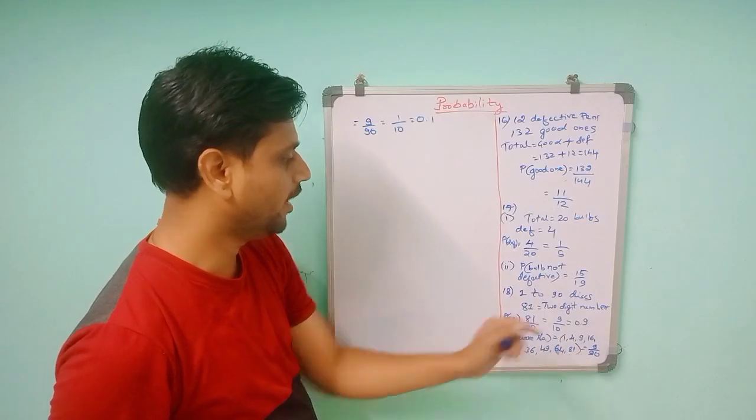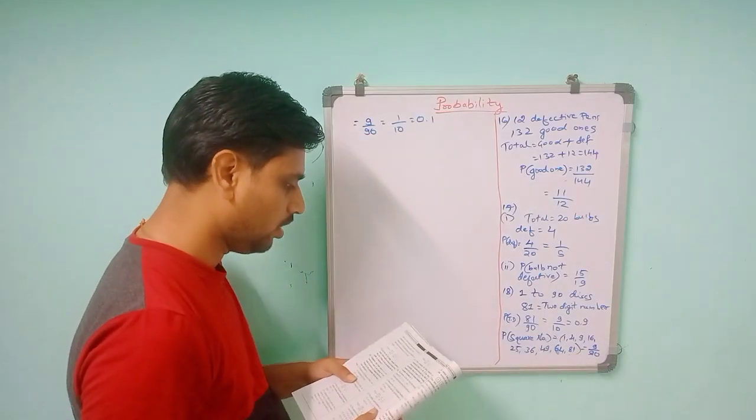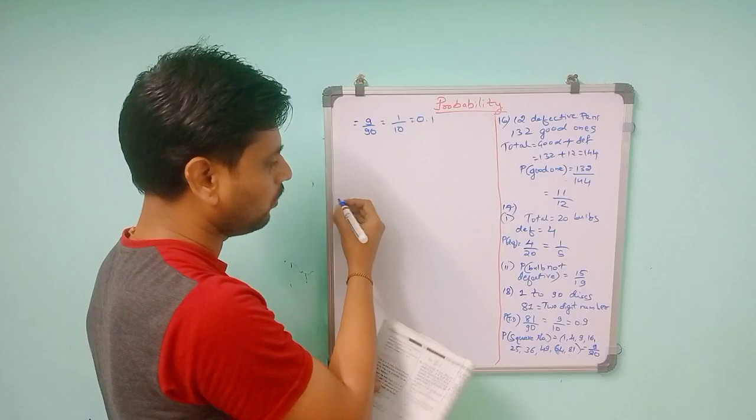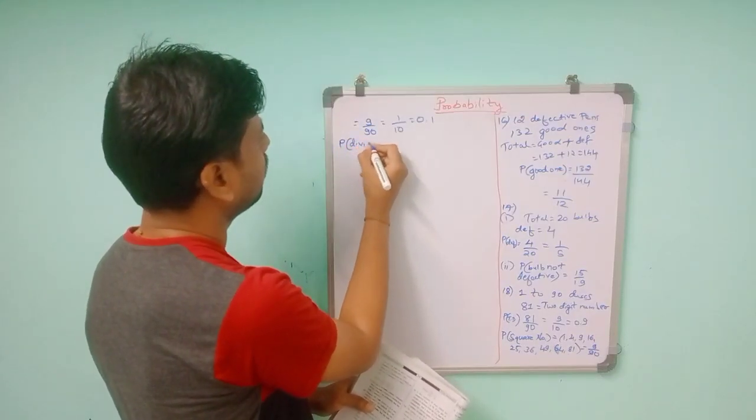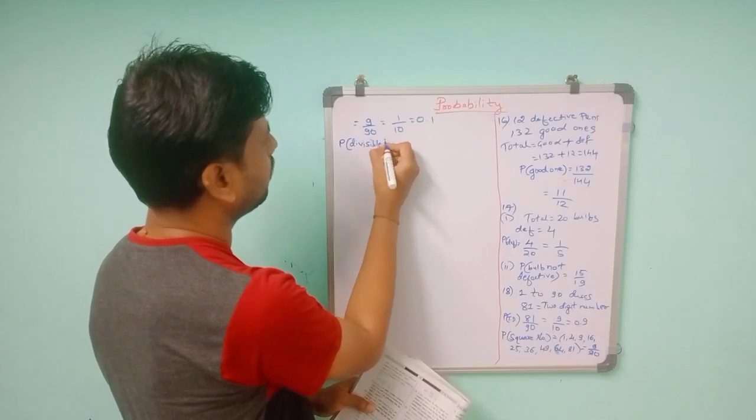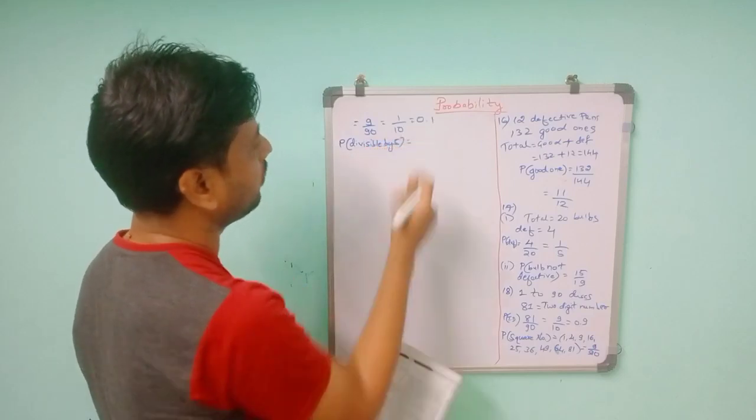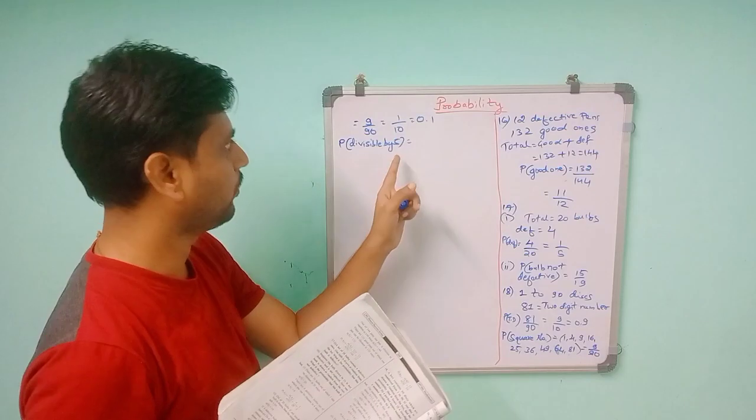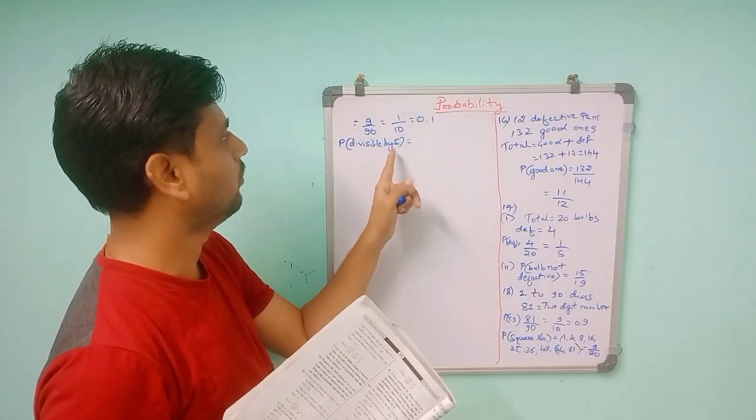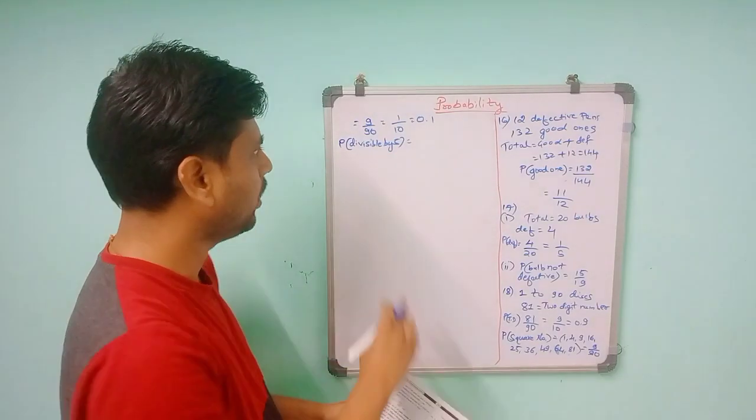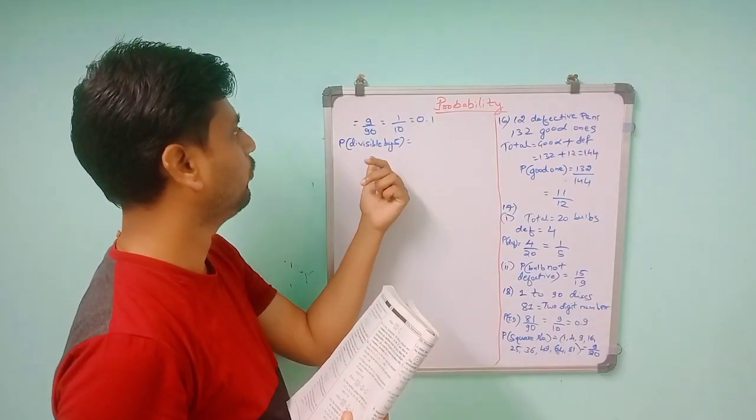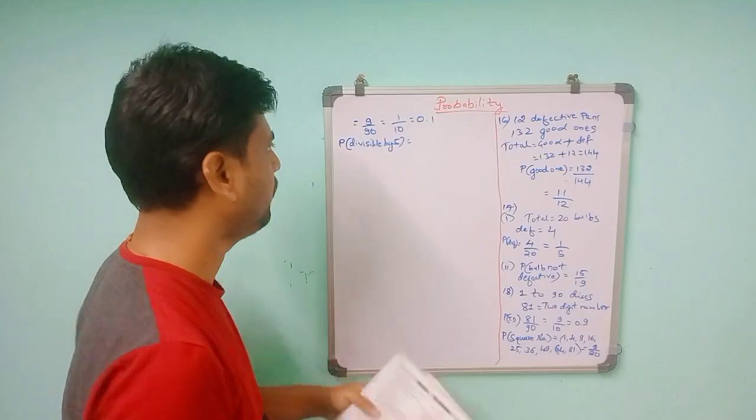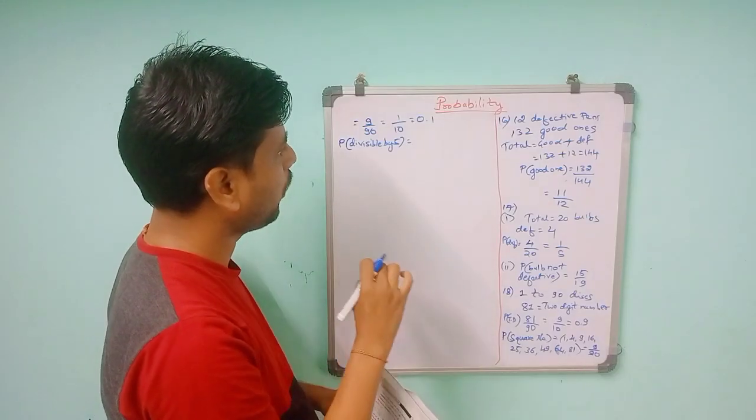So you got the perfect square numbers as 1, 4, 9, 16, 25, 36, 49, 64, 81. Then a number divisible by 5. For the divisibility by 5 condition, I told you in the divisibility rules how to find it. So 5 means the last digit should be 0 or 5.